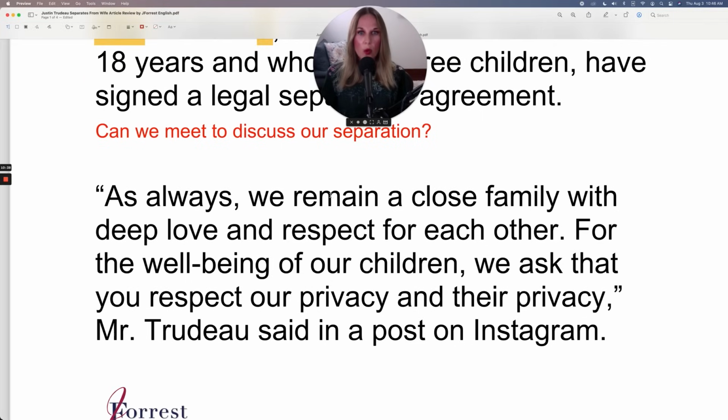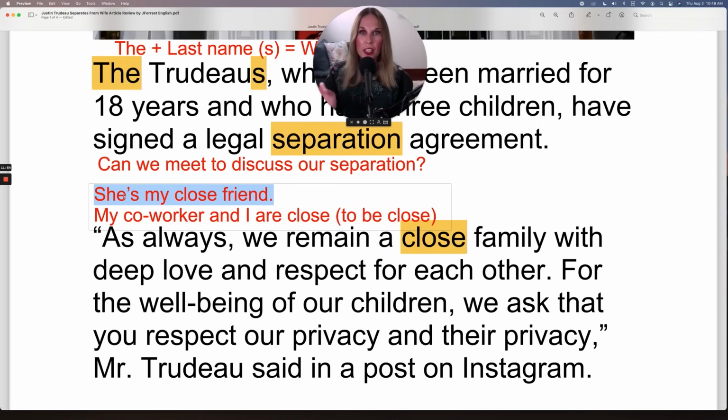As always, we remain a close family. Close as an adjective is very useful for family, friends, coworkers to describe your relationship. So I could say, she's my close friend. Close friend. Listen to that pronunciation. Close friend. For example, she's my close friend.